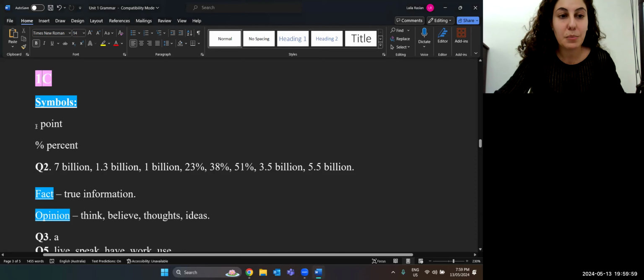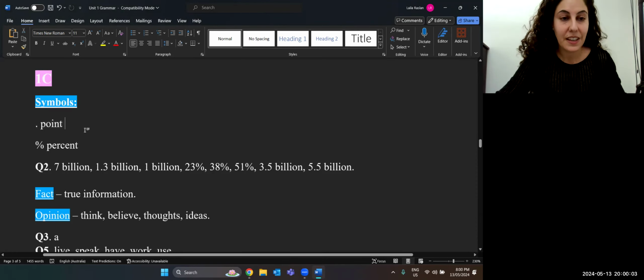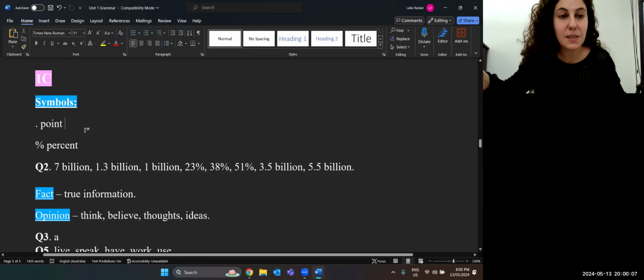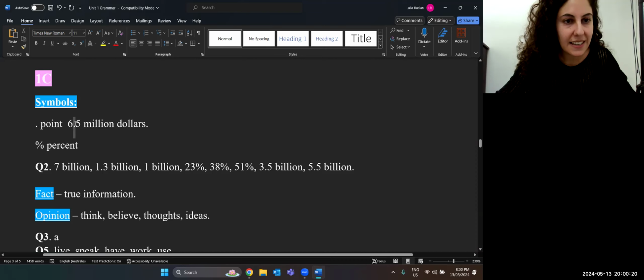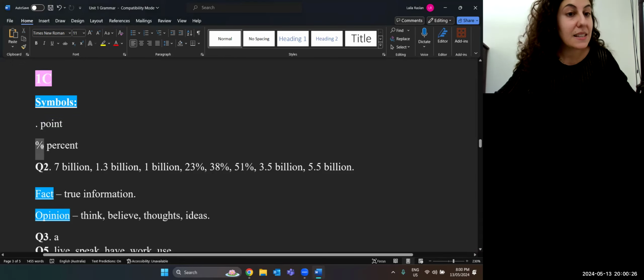So if we have a symbol like this, it means point. So for example, if you're saying, he won $6.5 million. So $6.5 million. Okay, so this symbol here is said as point. And that's an example, $6.5 million. This is a percent.